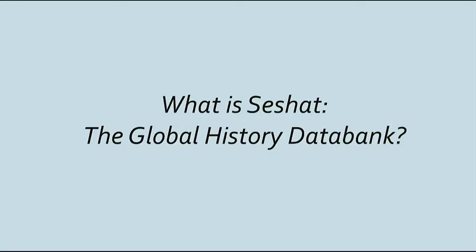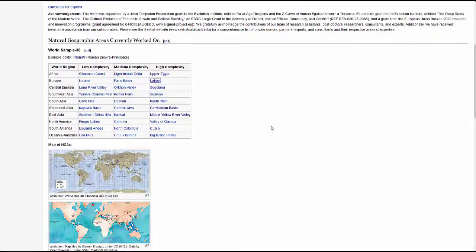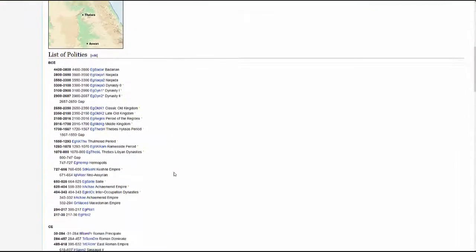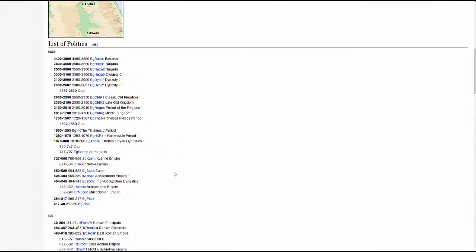Seshat, the Global History Data Bank, is a massive database of historical and archaeological data. Its purpose is to be able to see the macro patterns that characterize historical processes. The Seshat project has amassed a unique resource, a vast amount of extremely valuable historical data that is designed to be amenable to mathematical analysis.